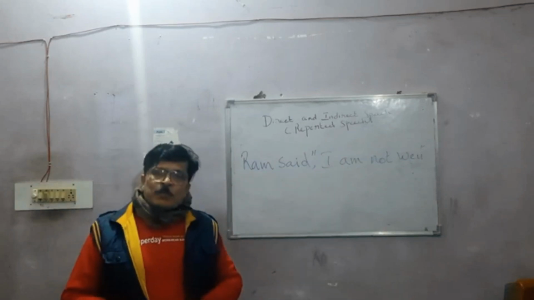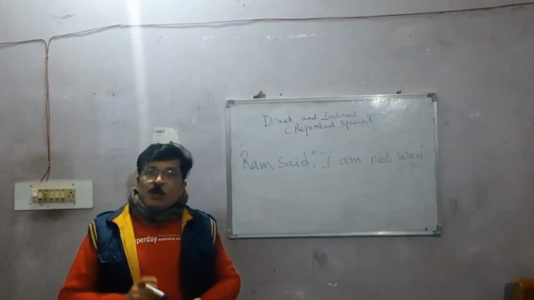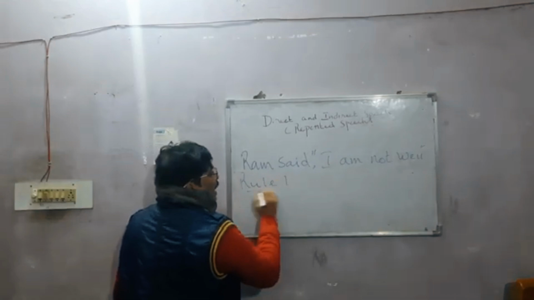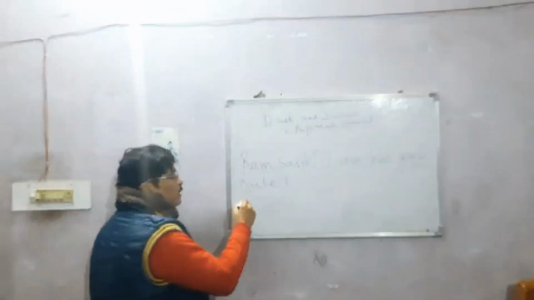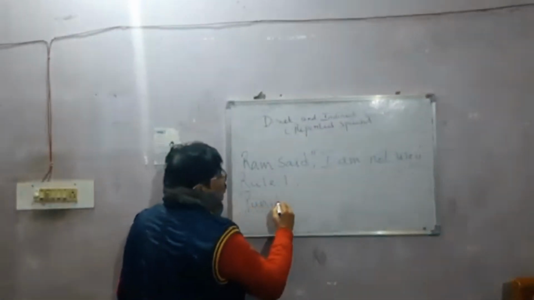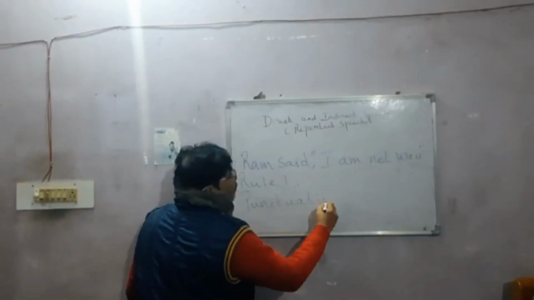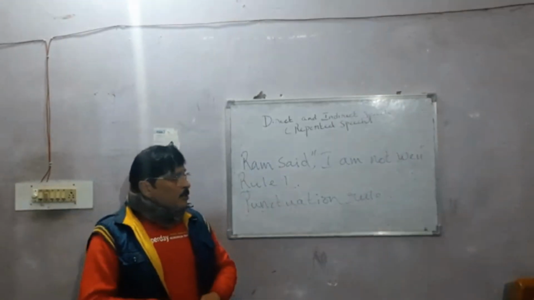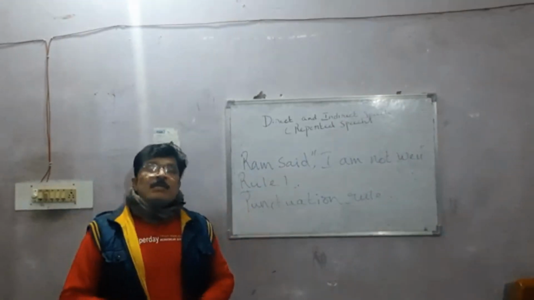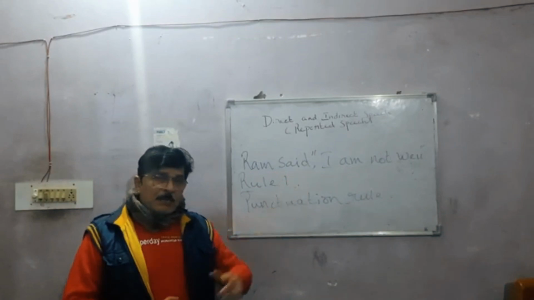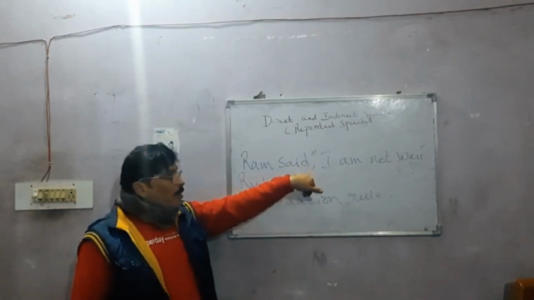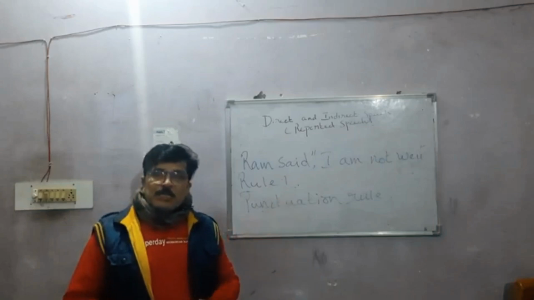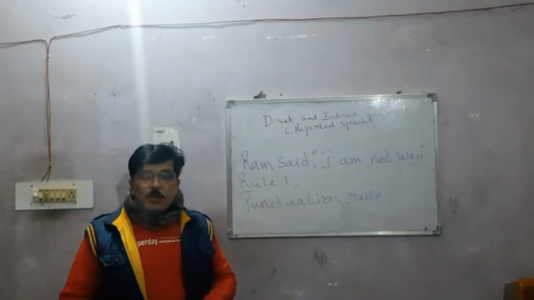Now, to start direct speech, rule number one. It is called the punctuation rule. Now, what do you mean by punctuation rule? You have to know what the punctuation rule is. Now, what are the punctuations in this sentence? If you look at this sentence very carefully, you will see the punctuations there. The comma and the inverted commas. This is the punctuation that is being used here.